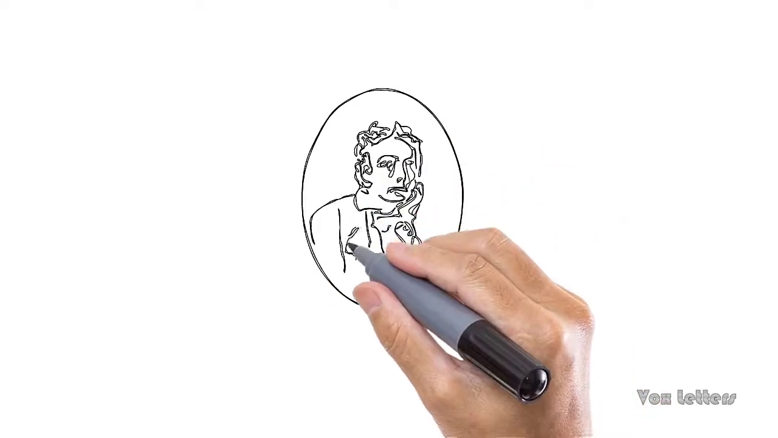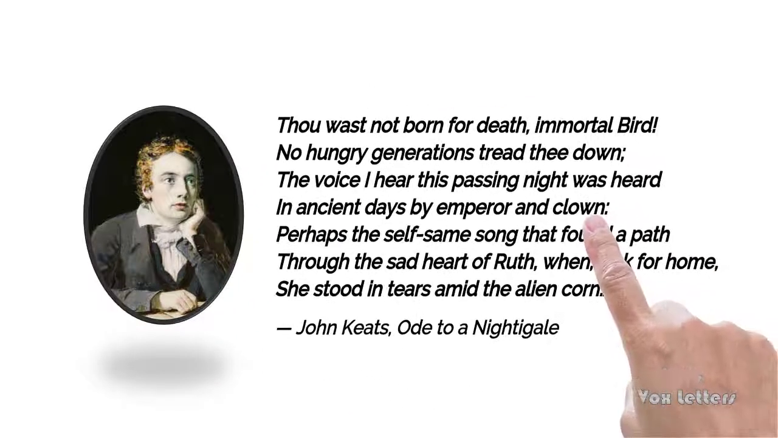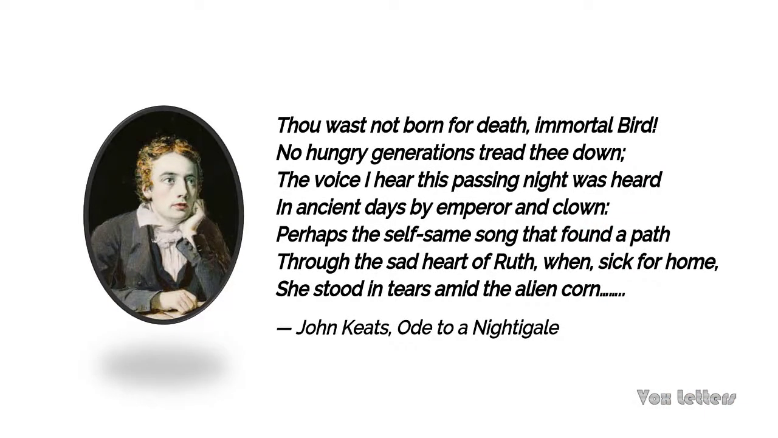John Keats' poem Ode to a Nightingale also offers an example of an apostrophe. Look at these lines wherein the poet addresses the nightingale. Thou wast not born for death, immortal bird, no hungry generations tread thee down. The voice I hear this passing night was heard in ancient days by emperor and clown. Perhaps the self-same song that found a path through the sad heart of Ruth when, sick for home, she stood in tears amid the alien corn.